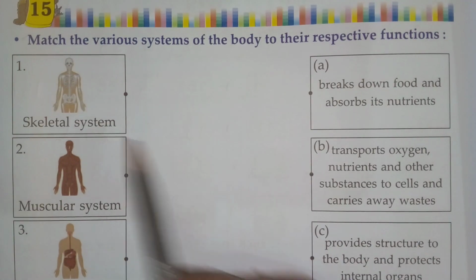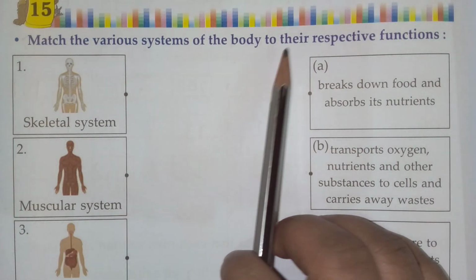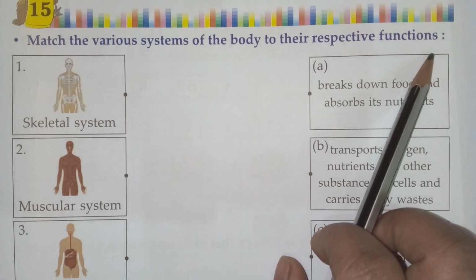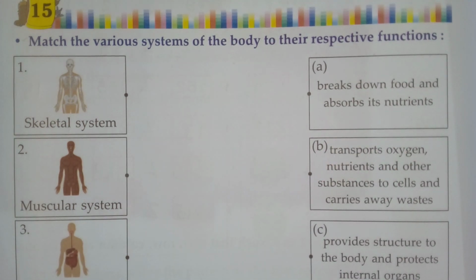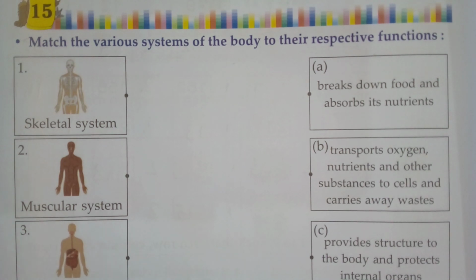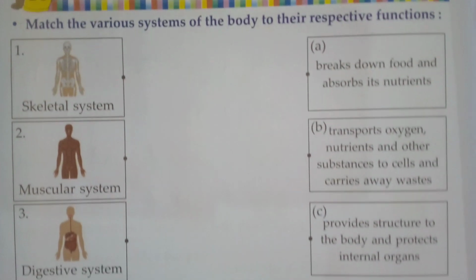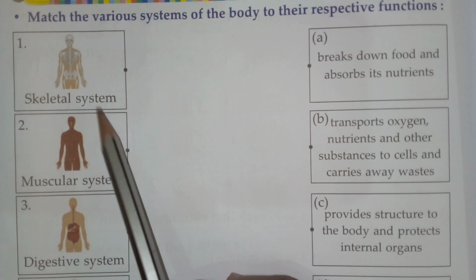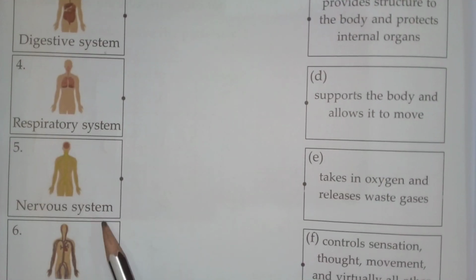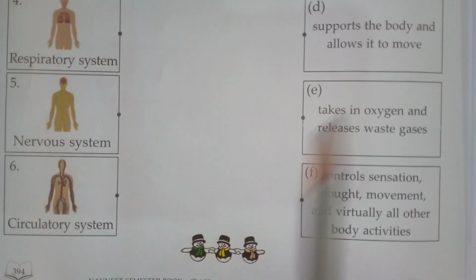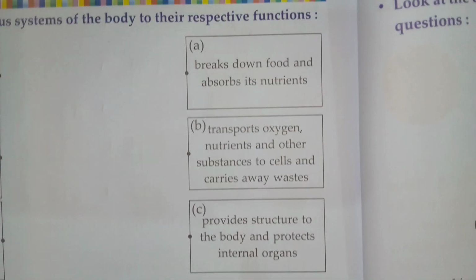Okay, see here, match the various systems of the body to their respective functions. What they have given here is that we should match the various systems of the body to their respective functions. Okay, see: skeleton system, muscular system, digestive system, respiratory system, nervous system, circulatory system. Now here we will see the functions.